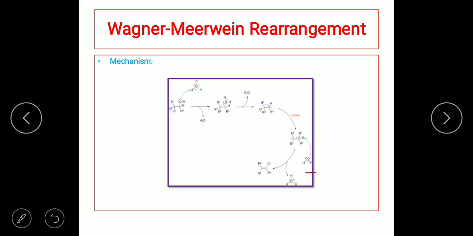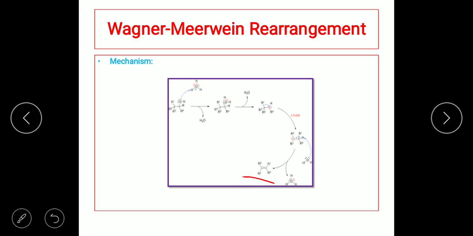Carbon 2. So once it abstracts a proton from carbon 2, there is going to be formation of the olefin. Why? Because there is only deprotonation. The hydrogen is coming out as H+, not as hydrogen. So once the water molecule abstracts the proton, that is, abstracts H+, there is an electron pair between carbon and hydrogen, which will form a double bond to form an olefin. So here the main reaction is that the alcohol is converted to olefin.